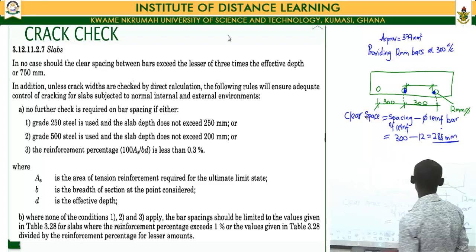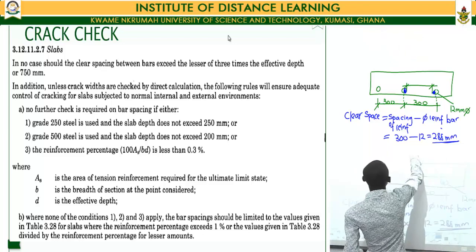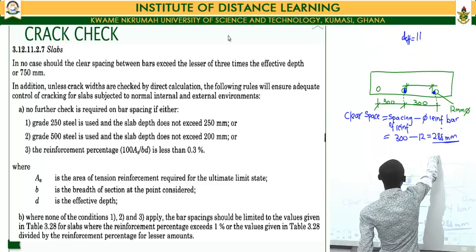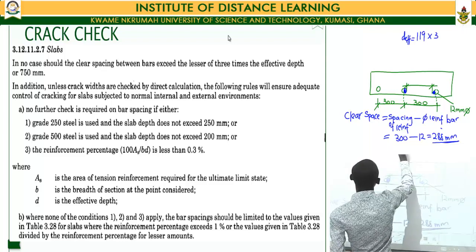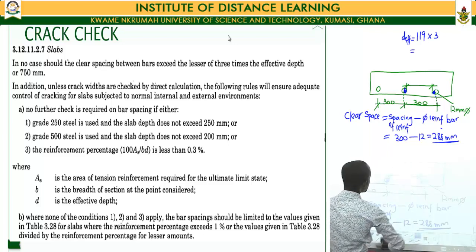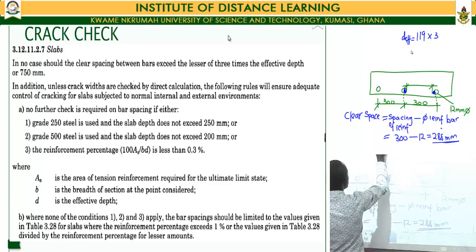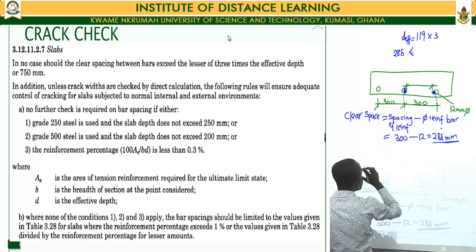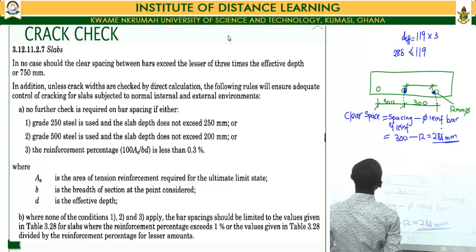And given that my D effective is equal to 119, multiplied by 3, it stands to reason that my clear spacing, which is 288, would fall below the 119 multiplied by 3.